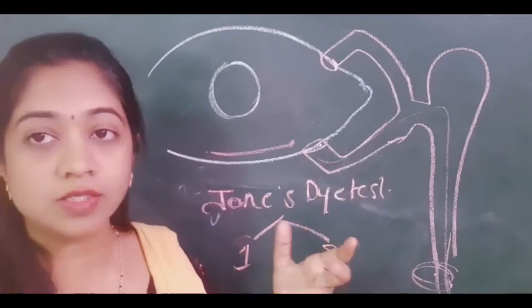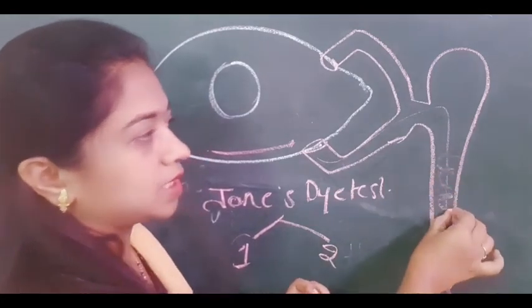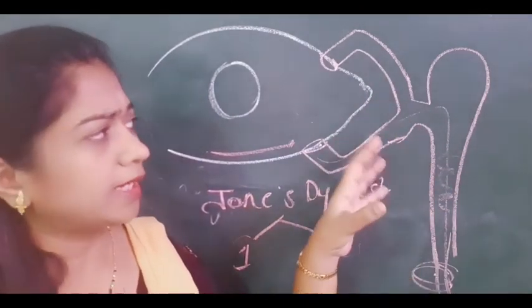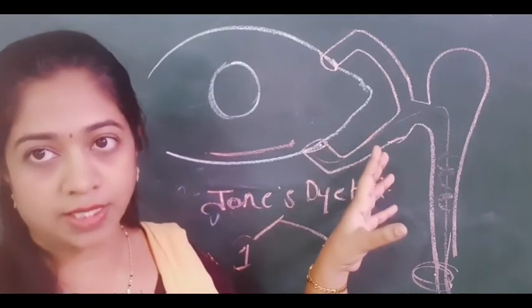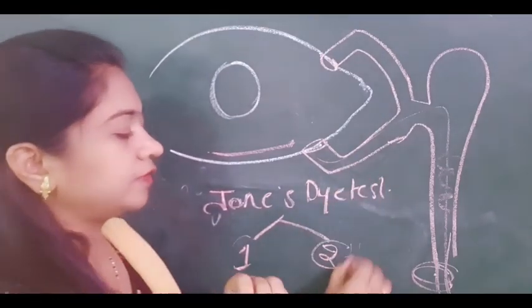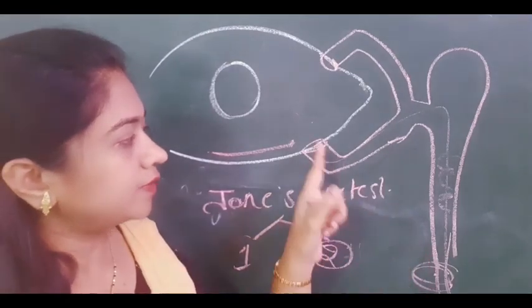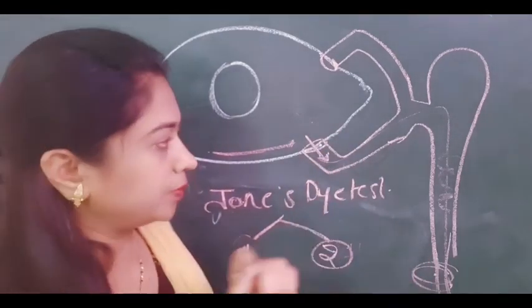So what can be the cause for this obstruction? Either it can be partial mechanical obstruction or it can be the lacrimal pump failure. The lacrimal pump which I have discussed in the previous video, so that is not functioning. So how to differentiate these two causes? Then go ahead with your Jones dye test 2. Here the same thing is done. After that again the syringing is done. Means you are injecting the fluid from here.